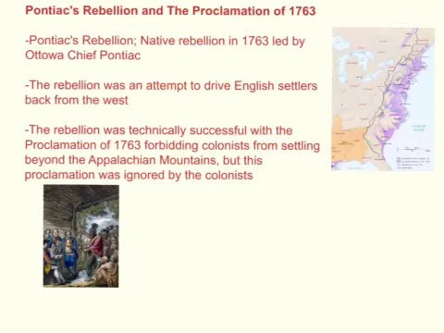The second causes of the Revolutionary War were Pontiac's Rebellion and the Proclamation of 1763. Pontiac's Rebellion was a native uprising to prevent colonists from settling the West after the French and Indian War. Though the natives lost the war, it ended with the Proclamation of 1763, forbidding the colonists from settling west of the Appalachian Mountains. Despite this proclamation, though, the area still began to be settled by the English.